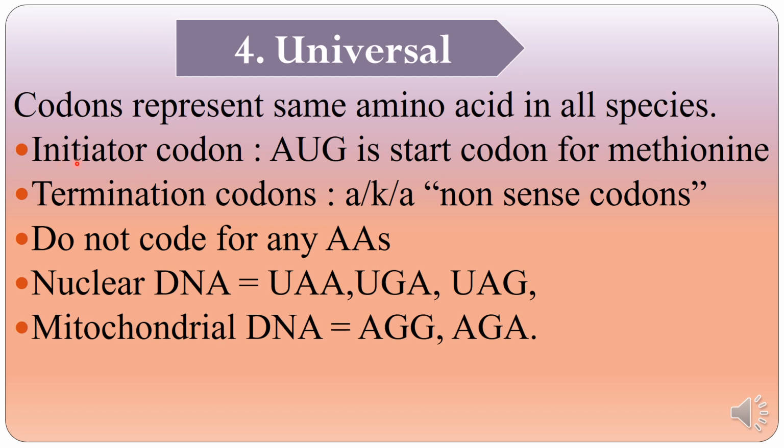Every protein synthesis begins with an initiator codon, and it is always AUG, which codes for the amino acid methionine. Every protein synthesis ends with termination codons, which are also known as nonsense codons, because they do not code for any amino acids. The termination codons or stop codons for nuclear DNA are UAA, UGA, and UAG, and the termination codons for mitochondrial DNA are AGG and AGA.